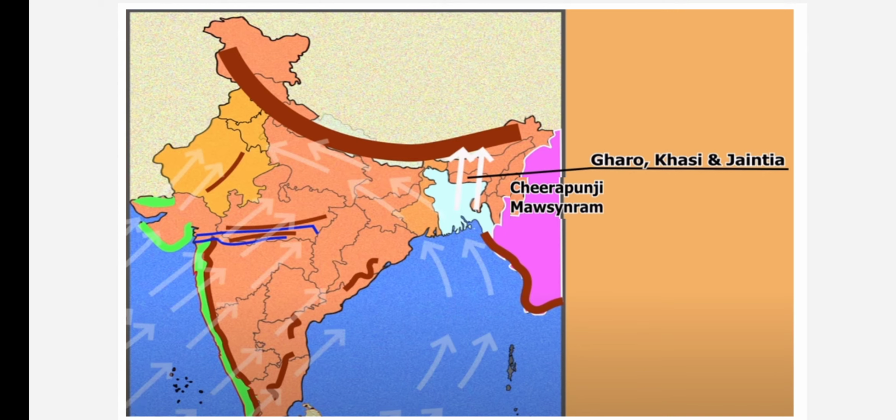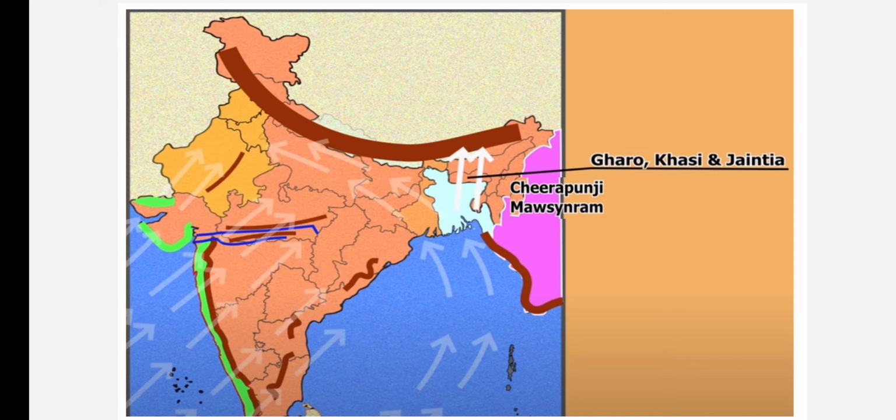The second branch, which comes in the northern direction, gives heavy rainfall in the Garo and Khasi Jaintia hills of Meghalaya. Now, Cherrapunji and Mawsynram, which are located on the crest, meaning the south of the southern range of the Khasi hills, receive the highest average annual rainfall in the world. That's why Mawsynram is the wettest place in the world, children.